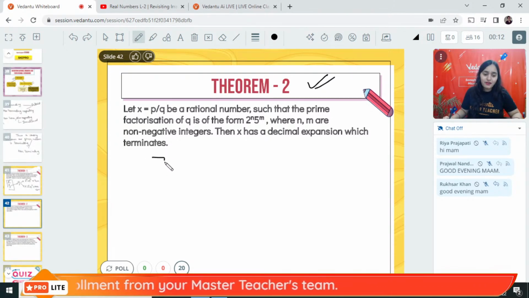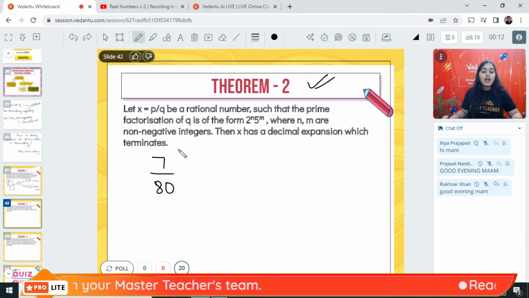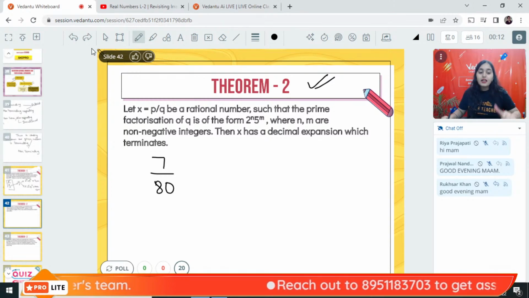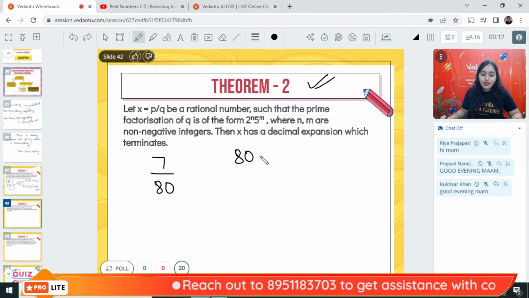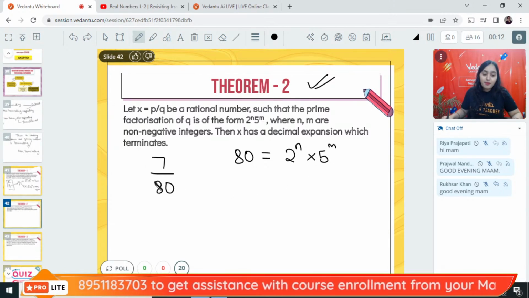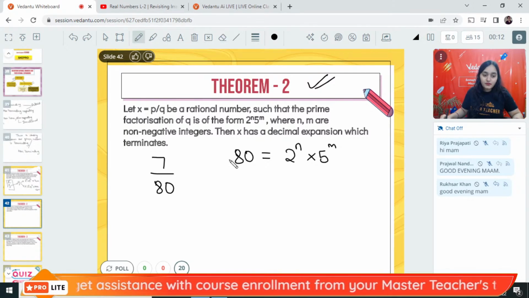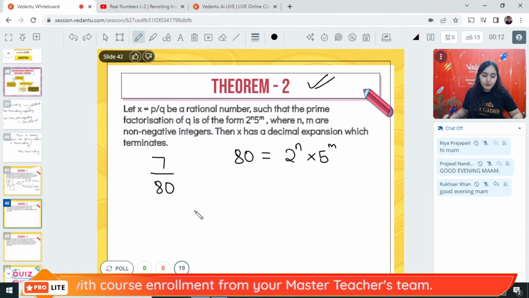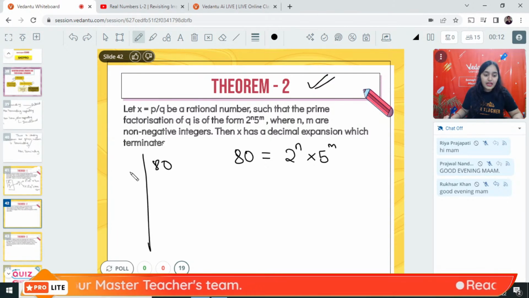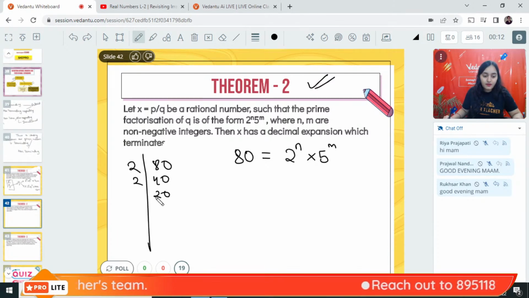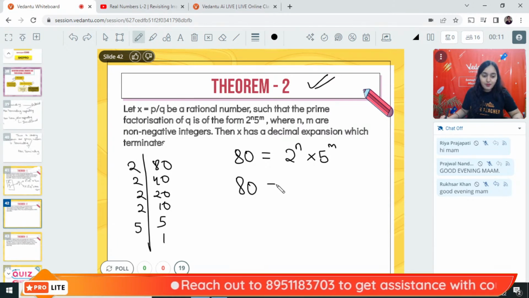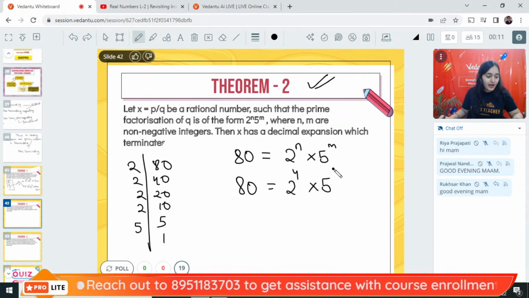Let us take one example. 7 upon 80. Now 7 and 80 are co-prime numbers. Now let us prove that 80 can be written in the form of 2 to the power n into 5 to the power m. What is the prime factorization of 80? 2 40s are 80, 2 20s are 40, 2 10s are 20, 2 5s are 10, 5 1s are 5. So 80 can be written as 2 to the power 4 into 5 to the power 1.